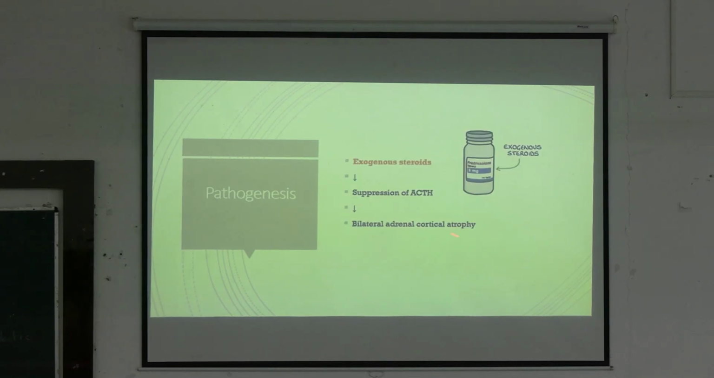So for the pathogenesis of exogenous Cushing syndrome, there are exogenous steroids, which, as already discussed, are in excess, and will suppress the ACTH. Since the steroids are already coming from outside, the adrenal glands don't need to function much and will undergo atrophy. Atrophy means the cells will shrink in size and reduce their function. Therefore, bilateral cortical atrophy will occur.